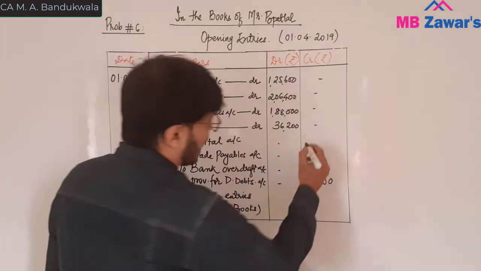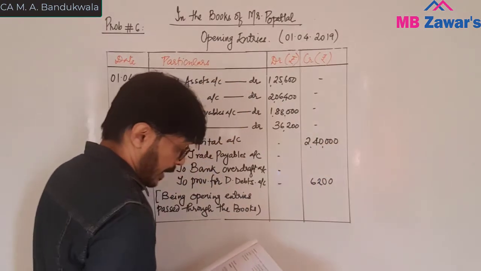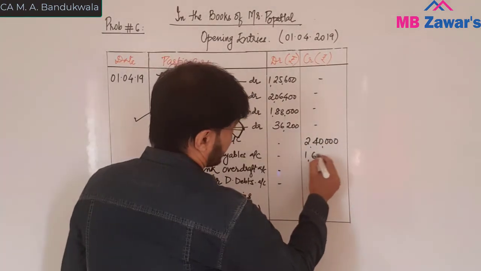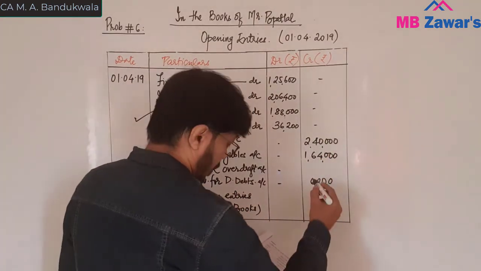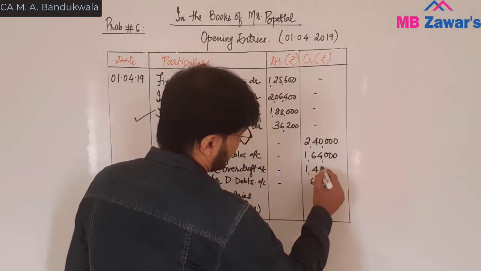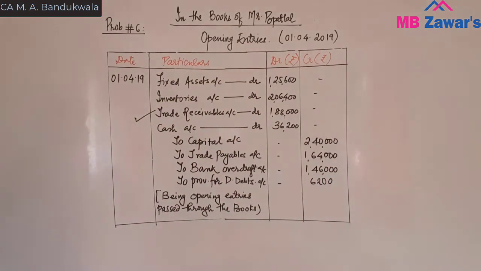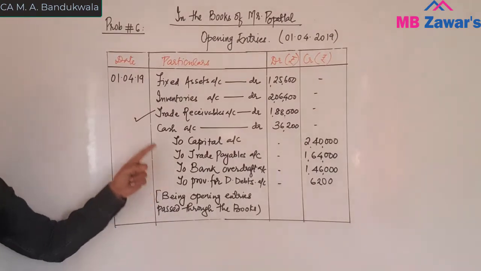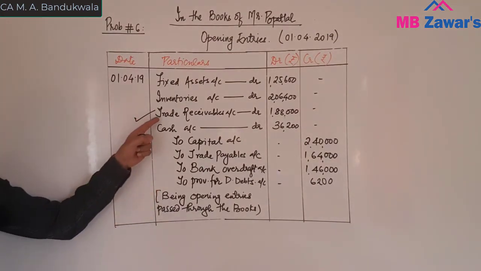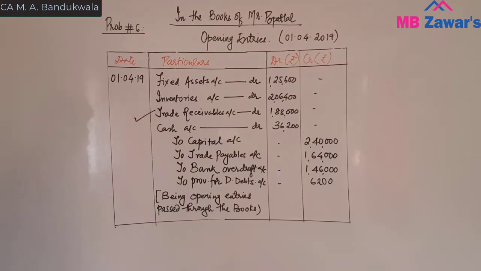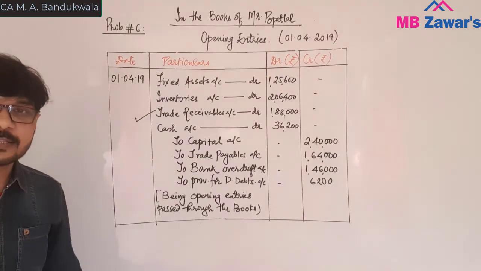Capital account is 2,40,000. Trade payable is 1,64,000, and bank overdraft is 1,46,000. Fine. So asset debit side, liabilities credit side, provisions we have passed separately, debtors we have taken gross amount. So this is how you have to pass the opening entry. It is as simple as that.